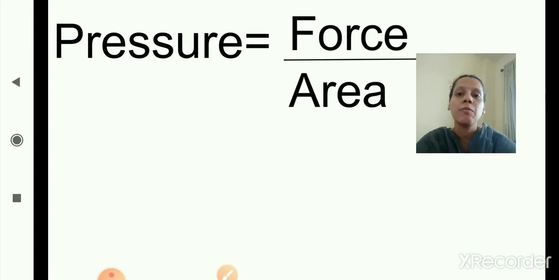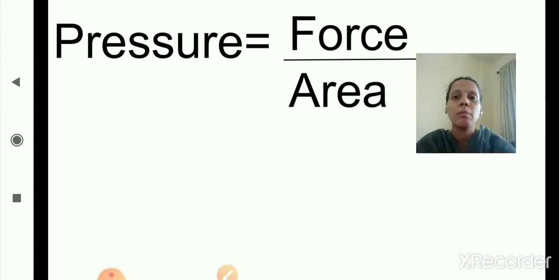Correct. If instead of force the weight is given, you will use the same formula, that is, pressure is equal to weight upon area. So this is the formula to find pressure. When the force is given, pressure is equal to force upon area. If in place of force the weight and area are given, then you will write pressure is equal to weight upon area.